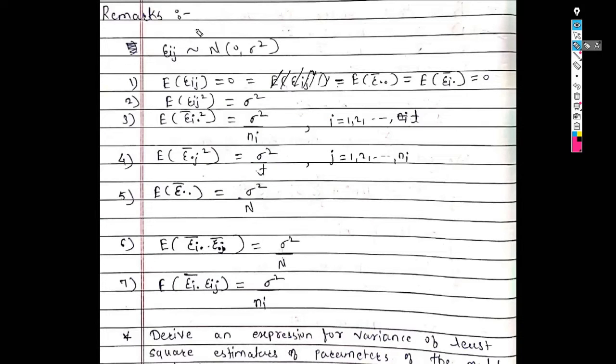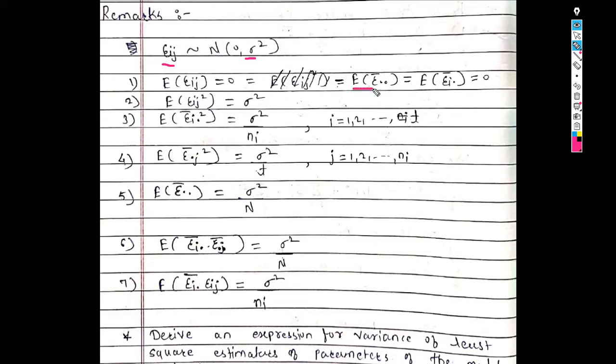In the previous lecture we had discussed some remarks about random error. So let us take a revision of that. We know that epsilon ij follows IID normal with mean 0 and variance sigma square. So the expected value of epsilon ij is 0.